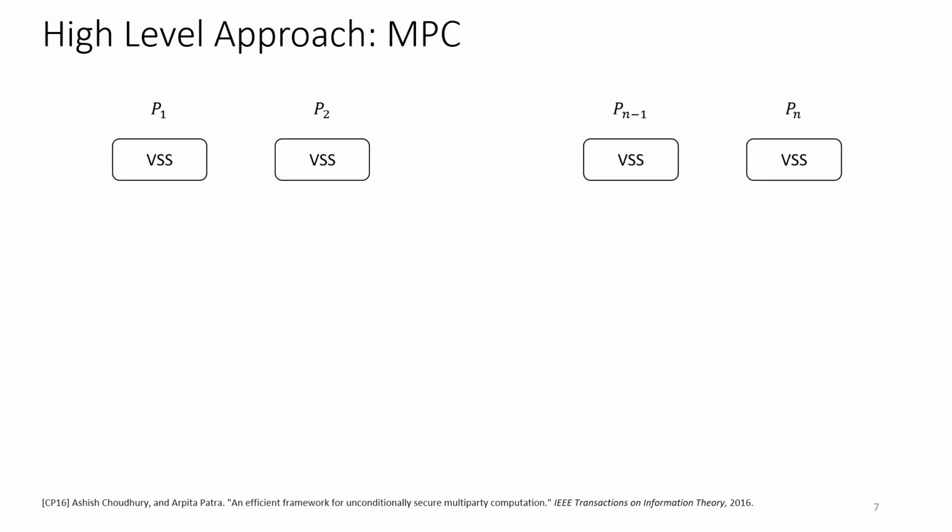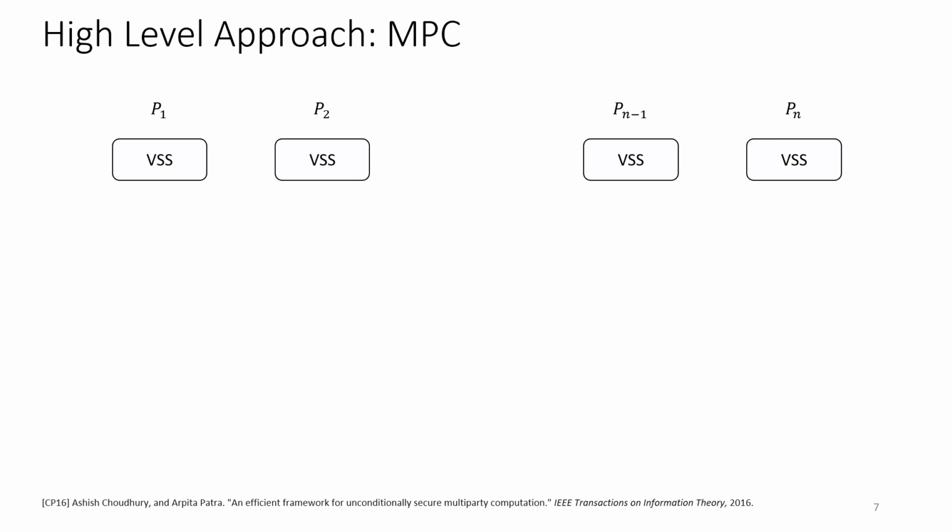Coming to how we achieve our result. At a very high level, we follow the Beaver circuit randomization trick to get our MPC. But in particular, we follow a framework which was formalized in the work of Chaudhary and Patra. So here, there are n parties, and each party starts off by using a verifiable secret sharing, VSS, primitive to share random multiplication triples.